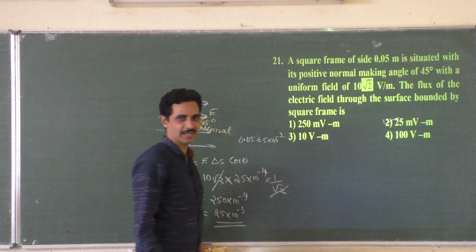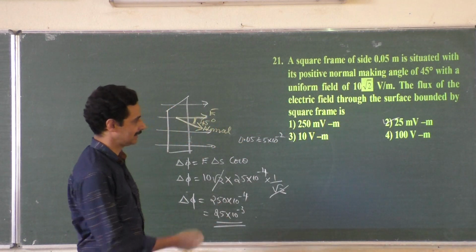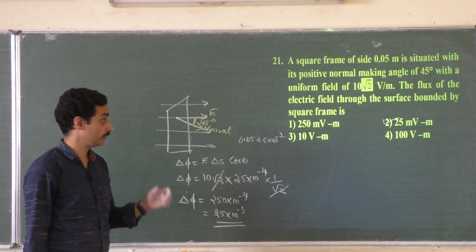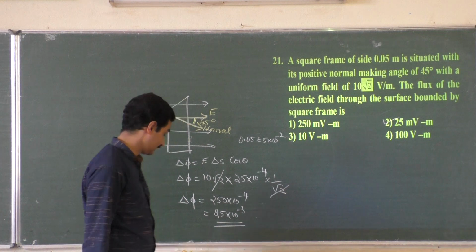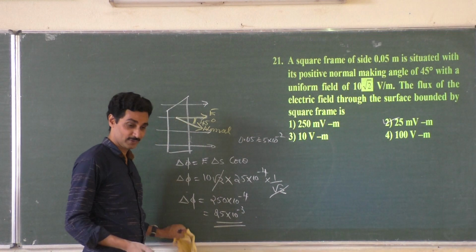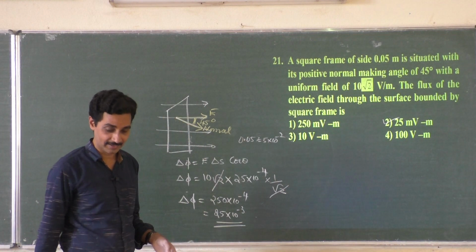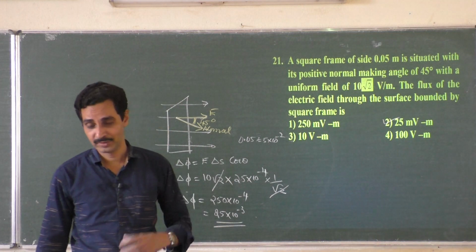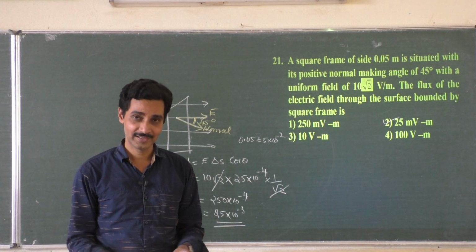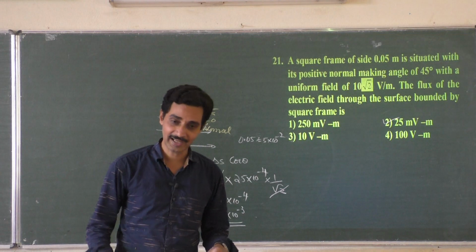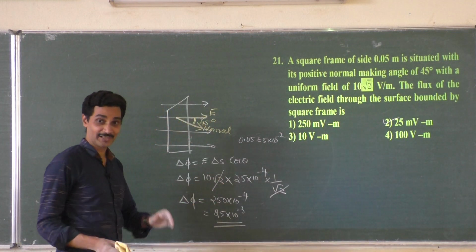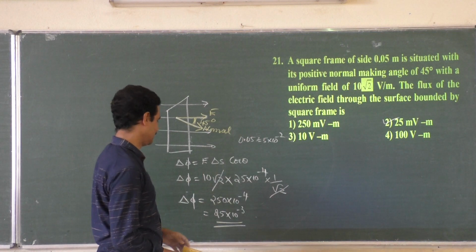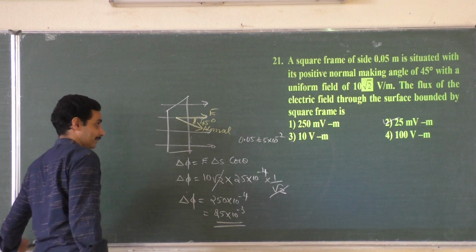I usually do these types of mistakes. I say something, tick something wrong, right? That is how I show, don't do like this. I am showing an example that you shouldn't do like this in the exam. Usually that happens in the exam. You feel very sad because you work it out and you get the correct answer, but while selecting you go wrong. So don't do like that. That's what I am showing, okay? 25 millivolt per meter. Yeah, millivolt meter.